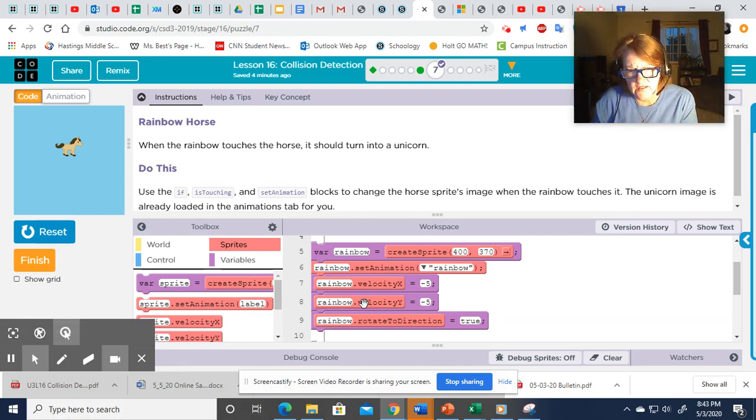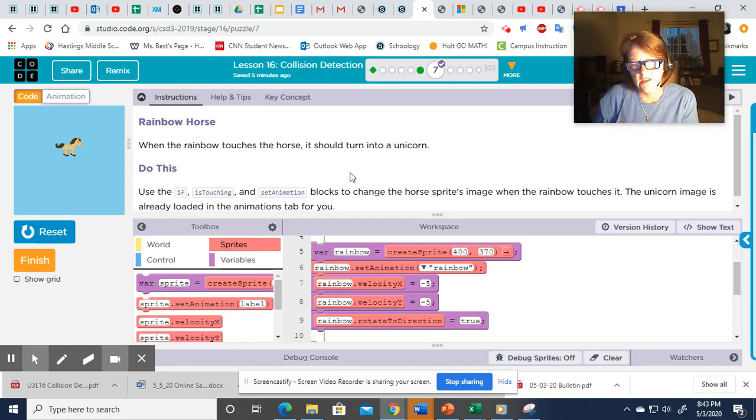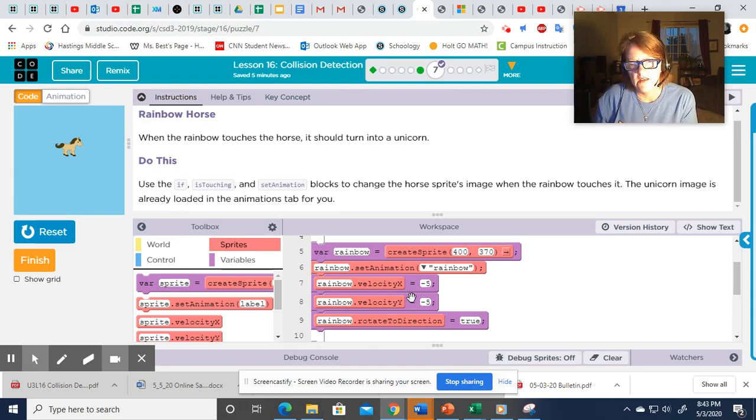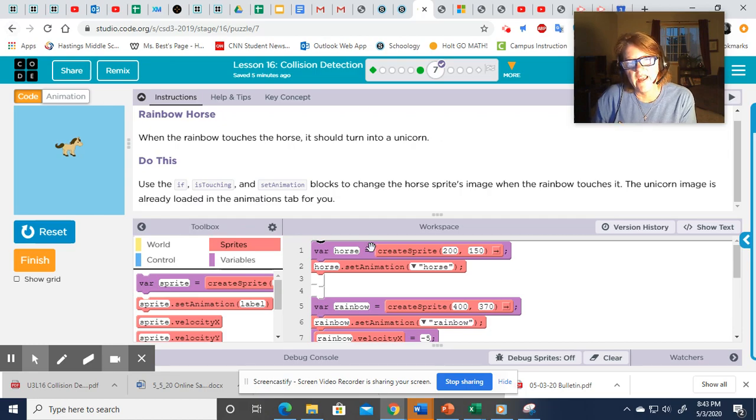Okay, now it also says rotate to direction. Gosh, we haven't had that before. Wonder what that's about. And I've got the horse, which is set here at just a little bit above the center of the screen. Okay, what they want us to do, use if, use is touching, and set animation.